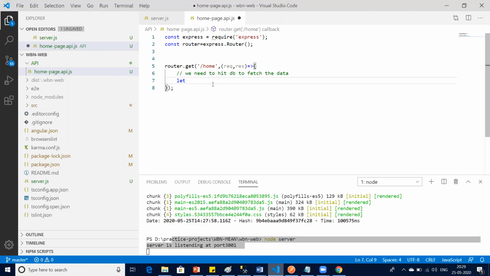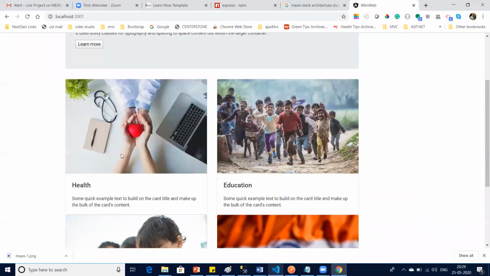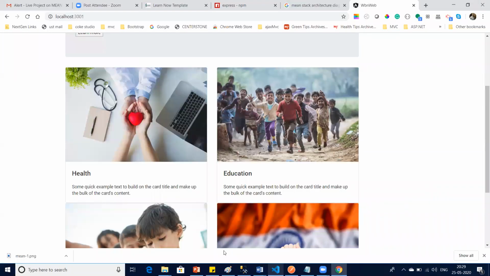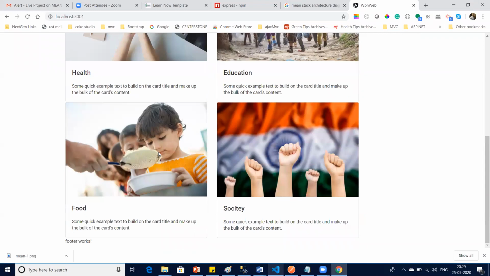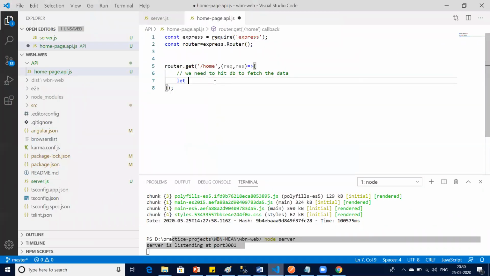Let's say, what kind of data am I thinking for the home page? I'm thinking of this card, this welcome message, for example, cards information. So I say getHomeData equals curly braces, an object. Guys, I'm basically creating a complex object. You all know what a complex object is, which has arrays and different types.